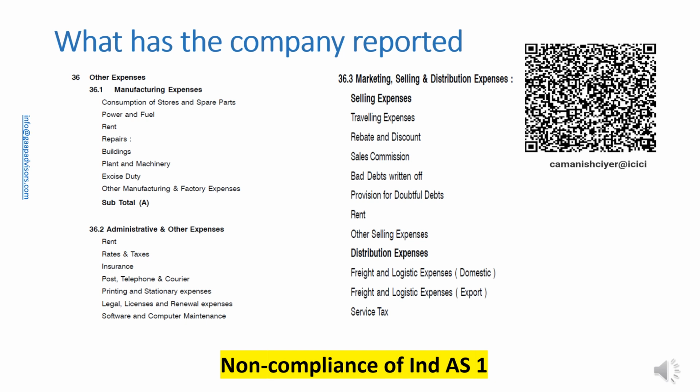Para 100 of Ind AS 1 encourages entities to present the analysis in Para 99 in the statement of profit and loss. Thus, the analysis of expenses based on nature of expense may be presented in notes. The company has analyzed expenses on mixed basis, that is based on both function and nature. This is not in accordance with Para 99 of Ind AS 1. Due to this, notes have been impacted.